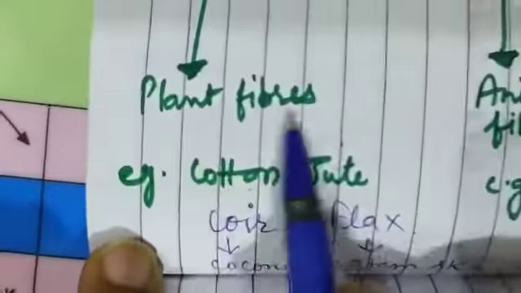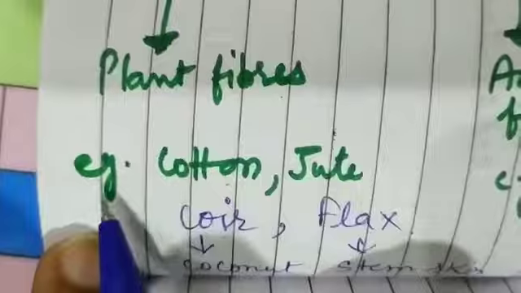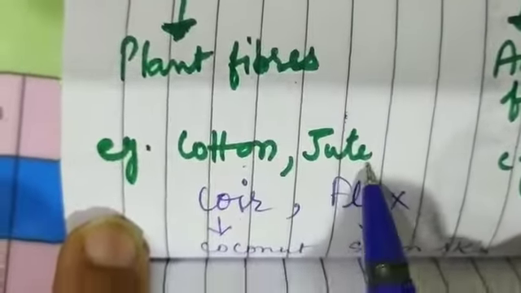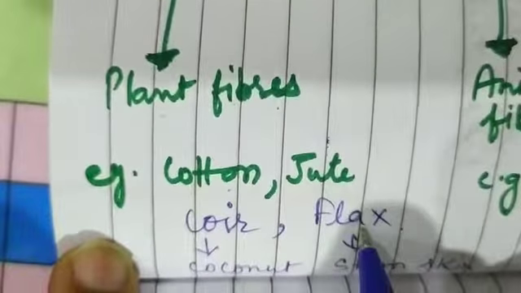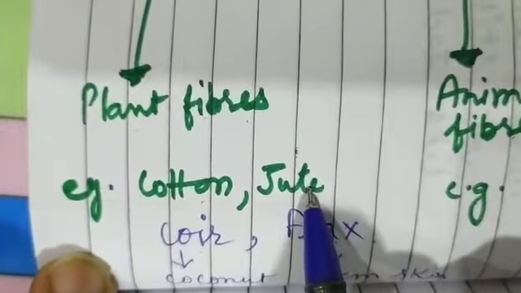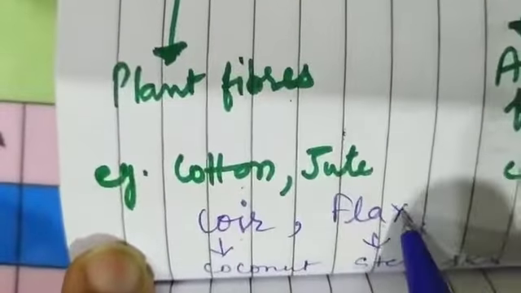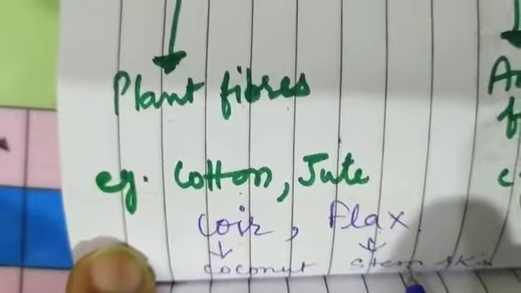First one is plant fibers. Plant fibers means fiber that we get from the plants or plant parts. The examples are cotton, jute, coir and flax. Cotton we get from the cotton fruit. Jute we get from the stem of the jute plant. Coir we get from the fruit of the coconut. And flax we get from the stem of the plant.